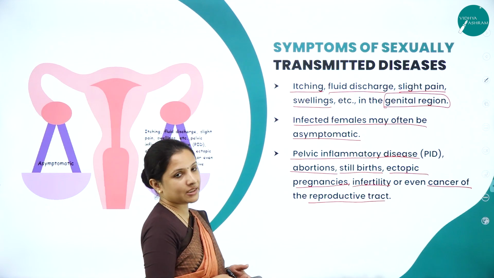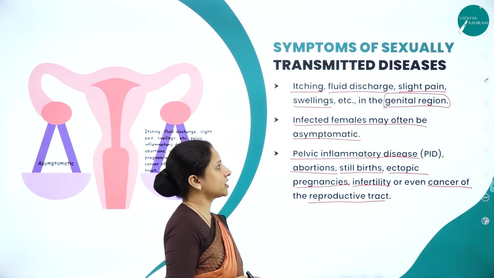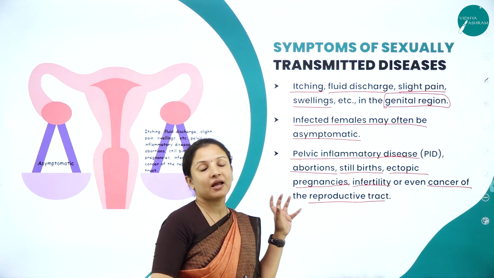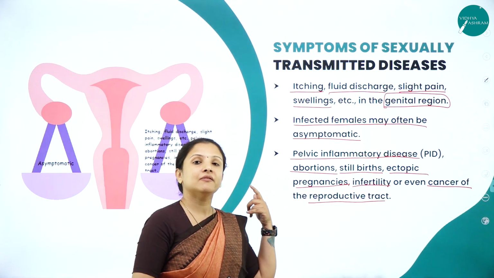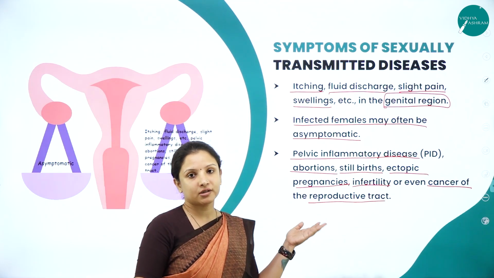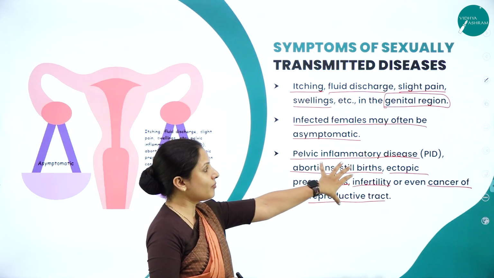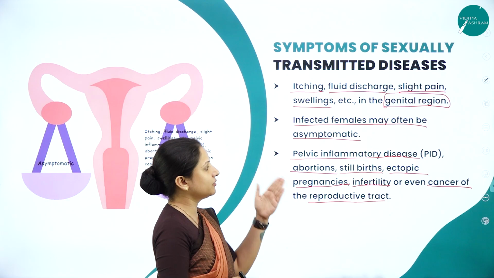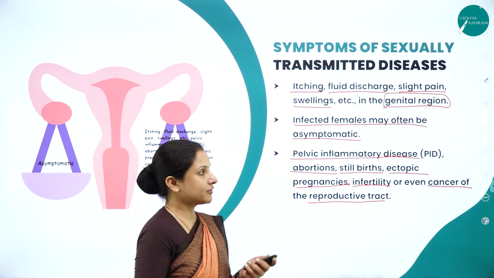So the symptoms that we studied of sexually transmitted diseases are itching, fluid discharge, slight pain, and swellings in the genital region, and to some extent, some of the infected females can be asymptomatic, without having any symptoms. When they are asymptomatic, finally at the childbearing time they will not be able to conceive. When they go to the gynecologist, then they get to know what the actual problem is. To avoid complications later, such as PIDs, abortions, stillbirths and so on, it is always better to get it checked and take the treatment at the right time.